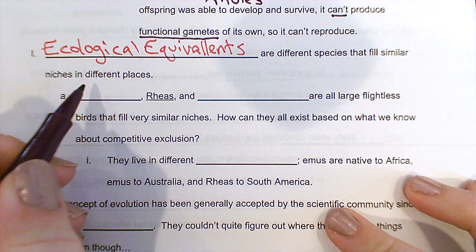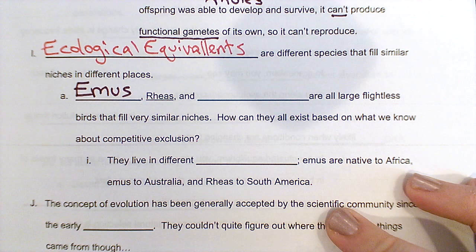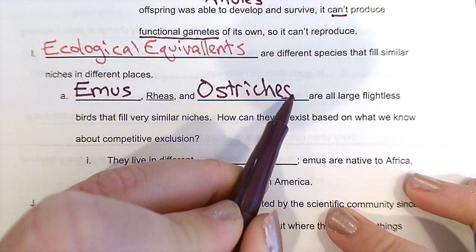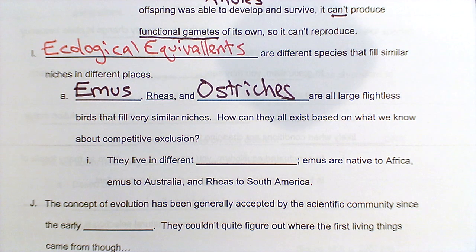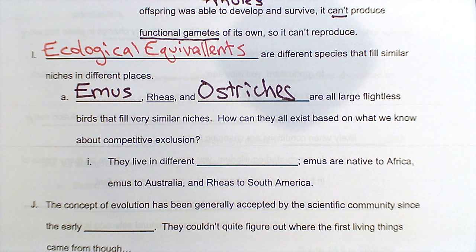So a really good example is if we're talking about emus, rheas, and ostriches. And you're probably familiar with emus and ostriches, but rheas are very similar. I think they're a little bit smaller. But all three of these are large flightless birds. They all nest on the ground. They all are fast. So how can they all exist?